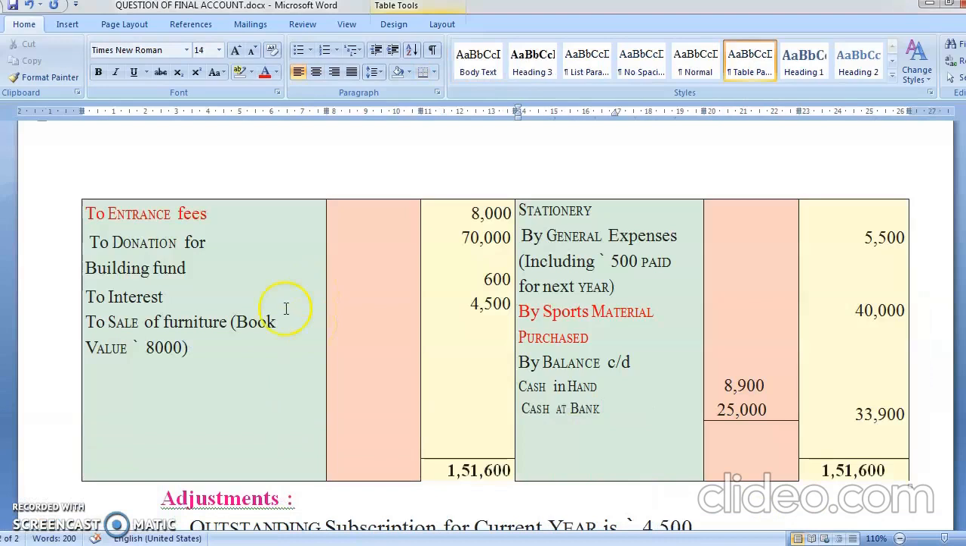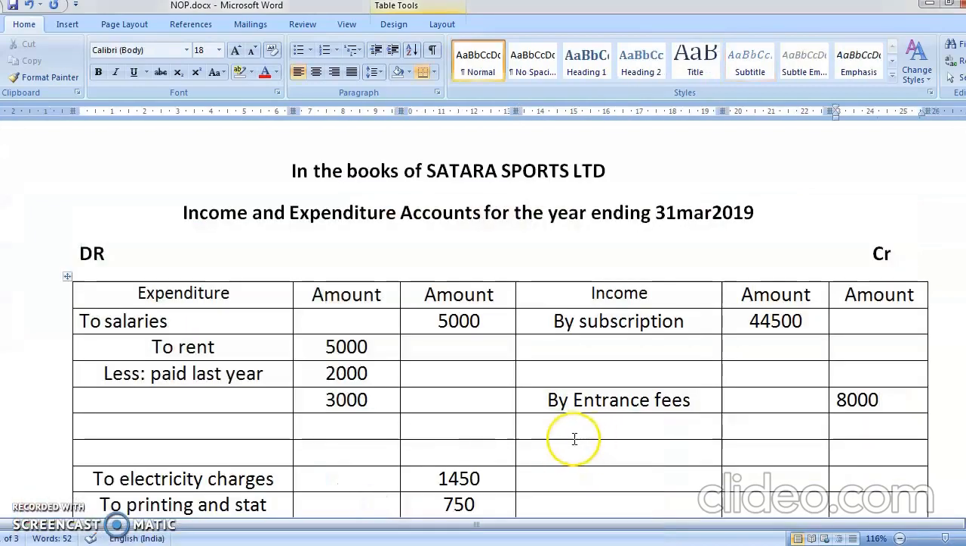After that you have building donation. Obviously I told you donation for building, it is a specific donation, so it will go in liability side as reserves and fund. Building fund, donation for building fund. Interest is rupees 600. Interest is again my income, so I'll write here by interest. How much is the interest? 600. So I'm going to write here interest 600.